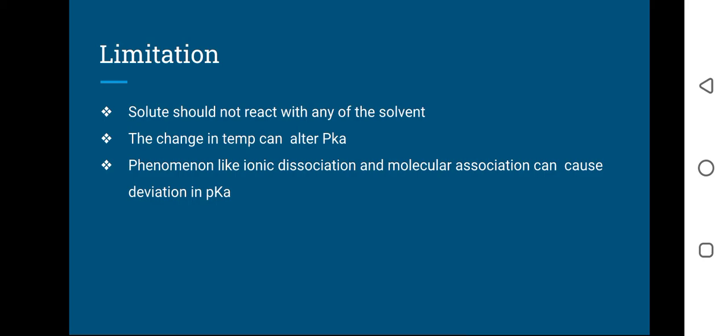If there is a change in temperature, this can alter the partitioning behavior of the drug, that means it alters the partition coefficient. Phenomena like ionic dissociation or molecular dissociation can cause deviation in partition coefficient. So these are the limitations for the distribution law.